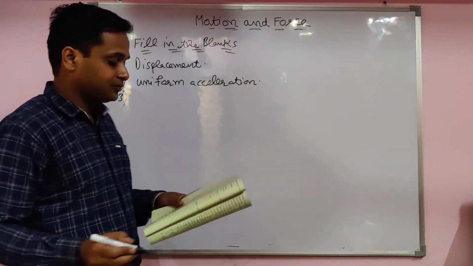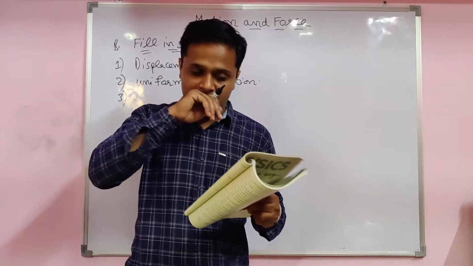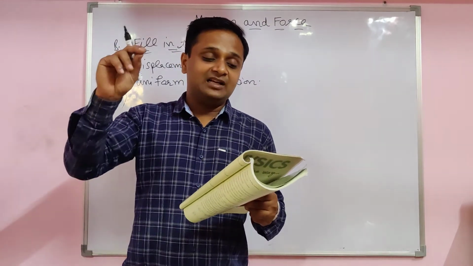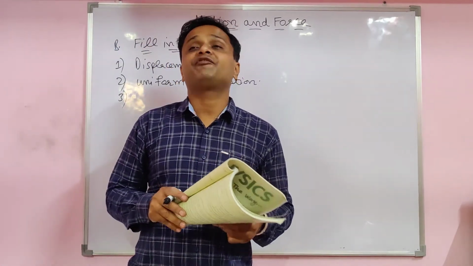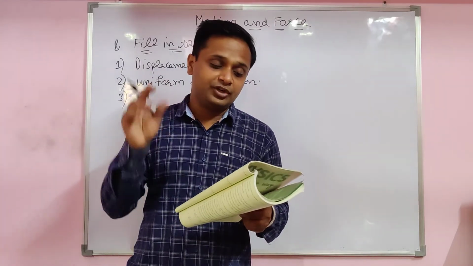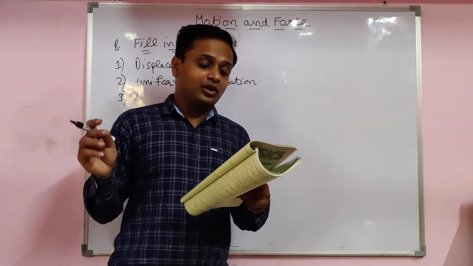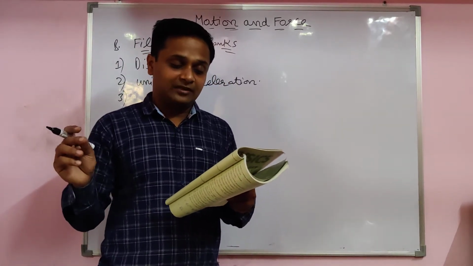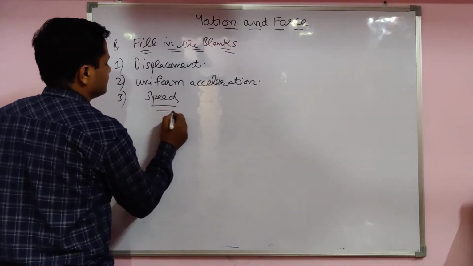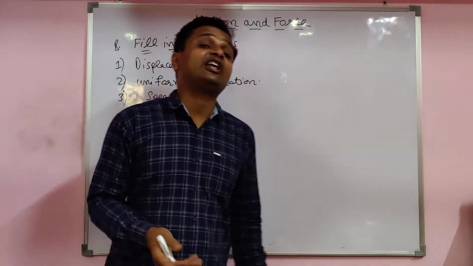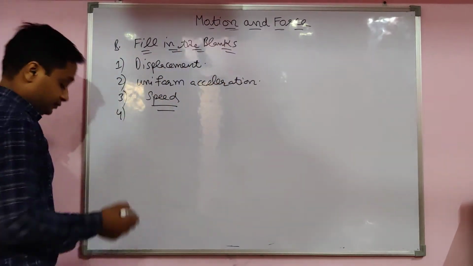Third one, filling the blanks. If dash is constant, then the motion is a uniform motion, not accelerated motion. Which thing is constant? Speed. The answer is, if the speed is constant, then the motion is uniform. If speed is constant, you already know, the body covers equal distance in equal interval of time. Speed only.